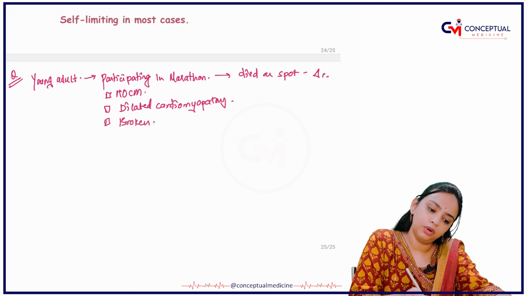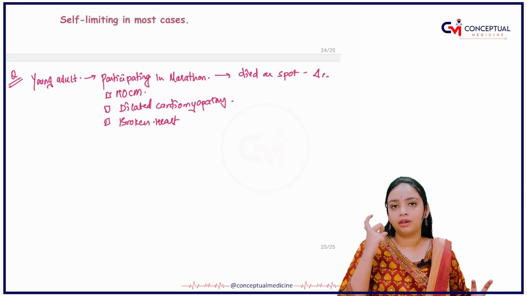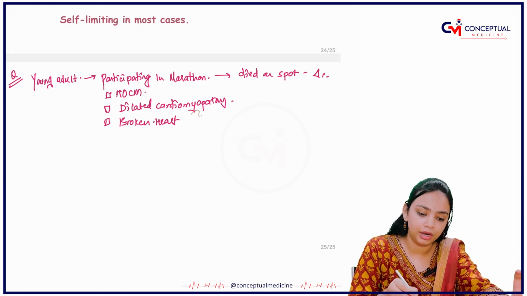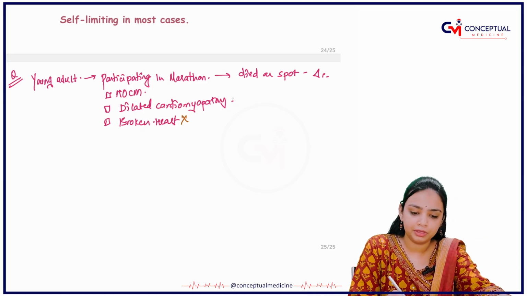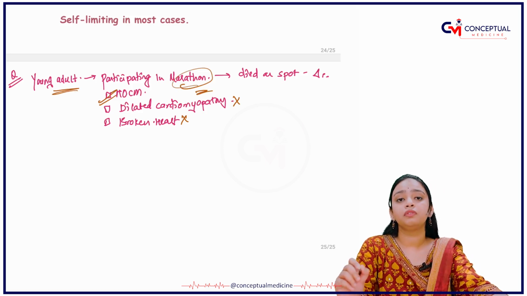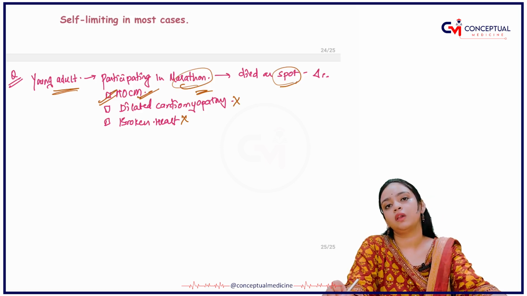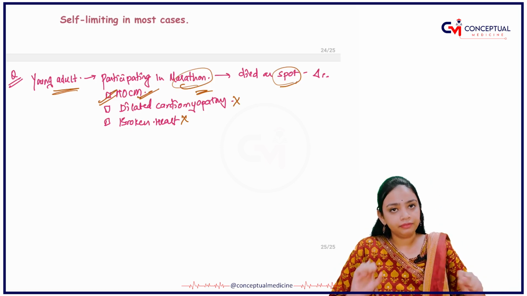So we have seen broken heart; it cannot be broken heart. Why? Because in broken heart you have to have an emotional background. An emotional thing should happen for broken heart. So it's not broken heart. Dilated cardiomyopathy, no. Then, young adult, marathon, history of running is there, and he died on the spot. Diagnosis should be HOCM. Okay, and I think we are done with this chapter.